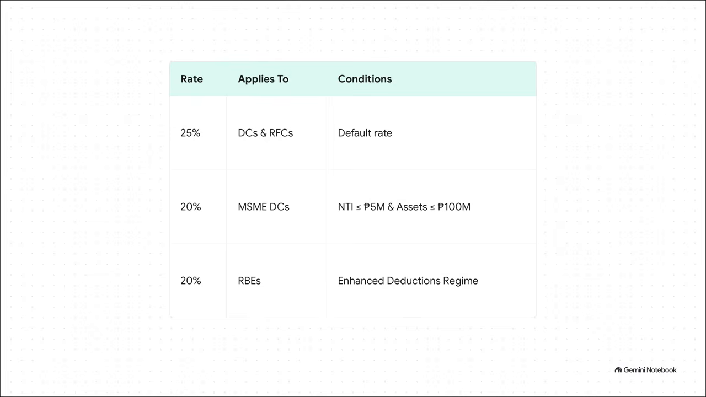Check this out. It maps the standard 25% baseline right against those 2 20% exceptions. So, 25% is your default for general, domestic, and resident foreign corp. But you drop to 20% if you're an MSME, a micro, small, or medium enterprise, or if you're a registered business enterprise under the Create More Act. Let's break down exactly what that takes.